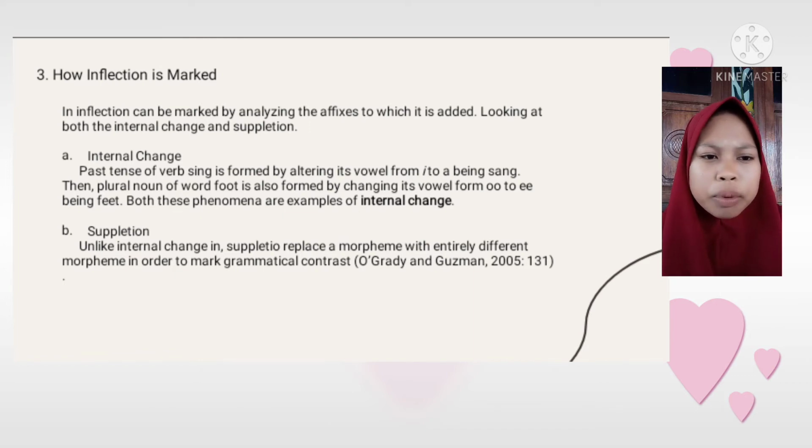Then the plural noun of the word foot is also formed by changing its vowel from o to e, being feet. Both these phenomena are examples of internal change.